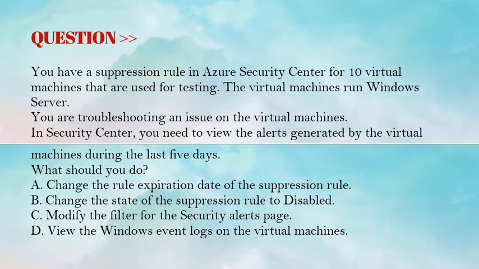Option B, change the state of the suppression rule to disabled. Option C, modify the filter for the security alert page. Option D, view the Windows event logs in the virtual machines. The correct answer is option B.